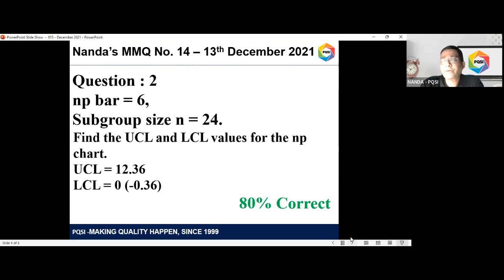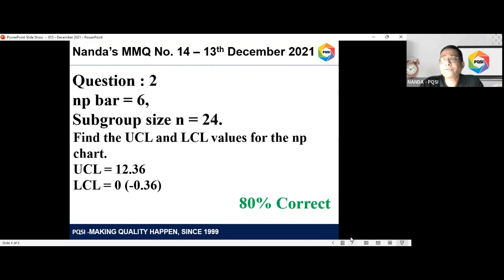When you use the formula, you get an upper control limit of 12.36 and a lower control limit of minus 0.36. But since it's attribute count data, we generally consider the lower limit as 0. Defects or defectives will not go below 0. So many times when we get a negative lower control limit, we assume it as 0.